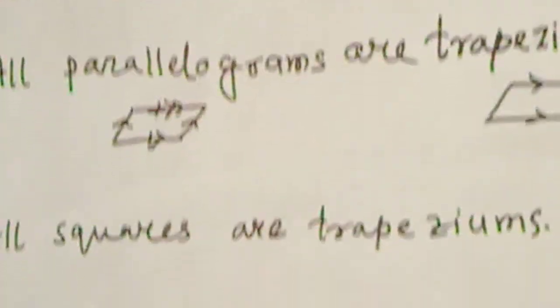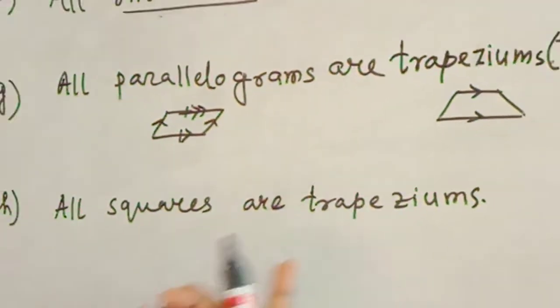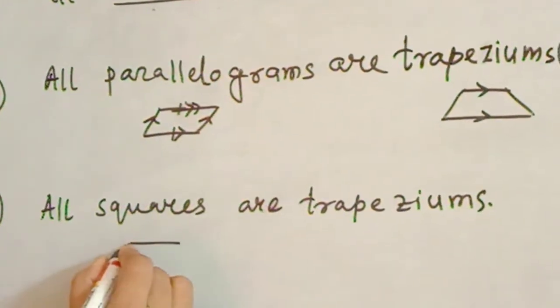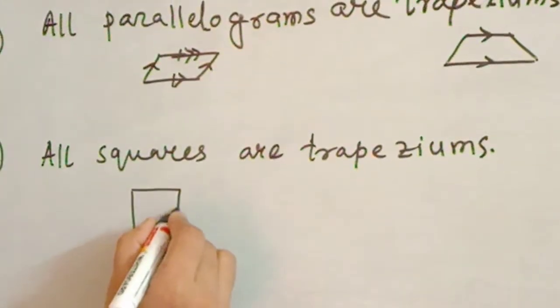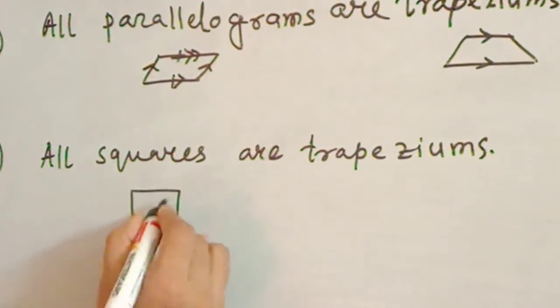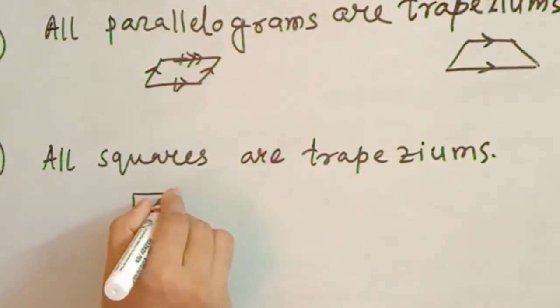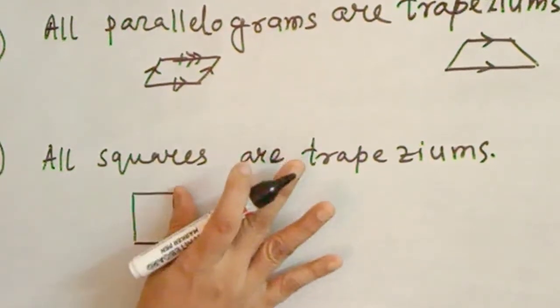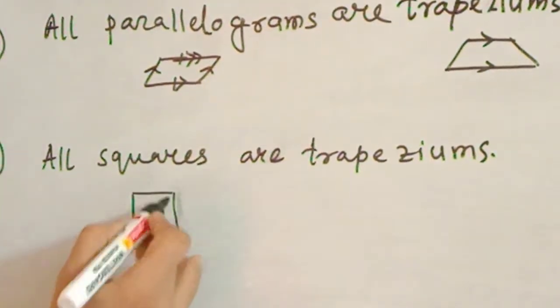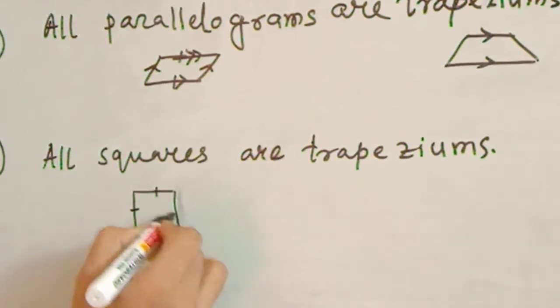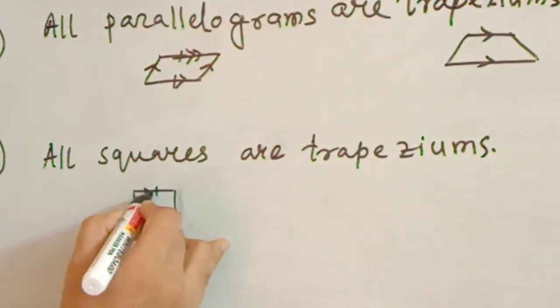The next one is: all squares are trapeziums. Very good. Square means all the sides are equal, and opposite sides are parallel. In a square, the extra is that all the sides are equal and opposite sides are parallel to each other.